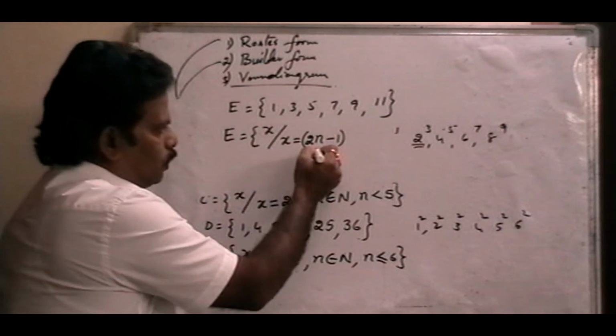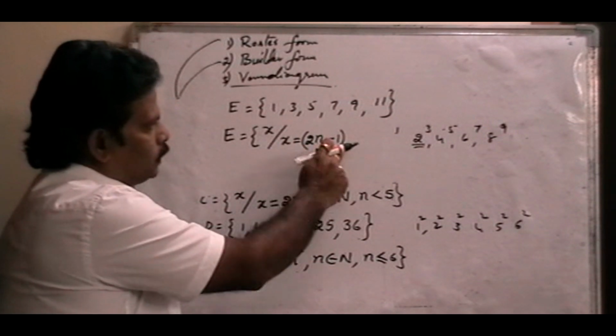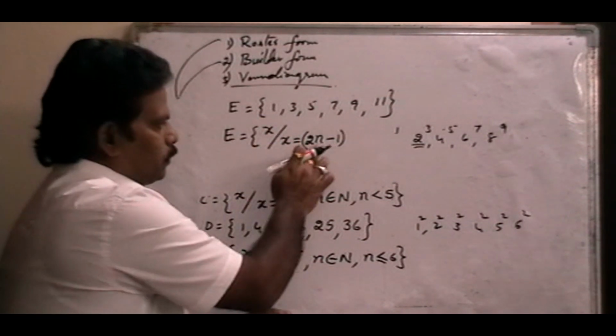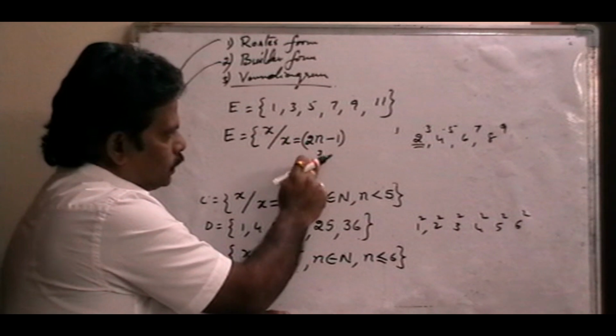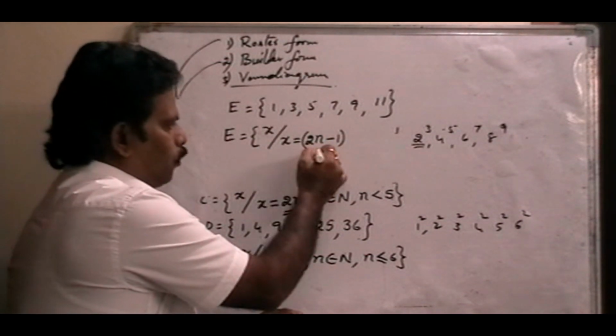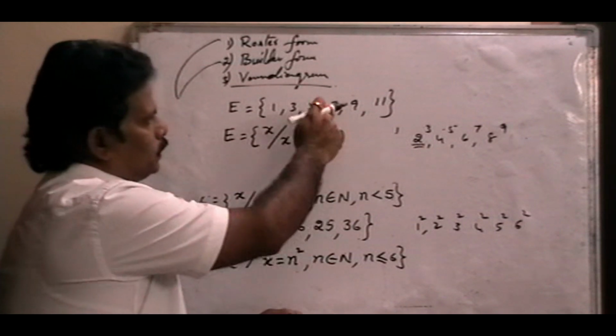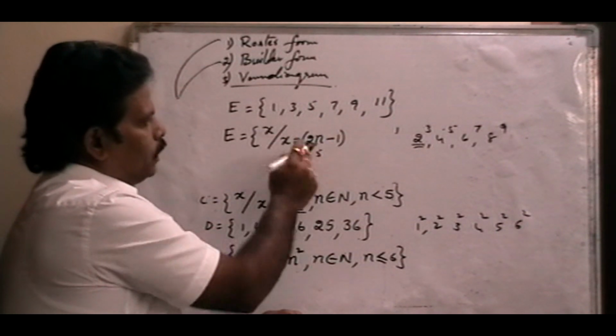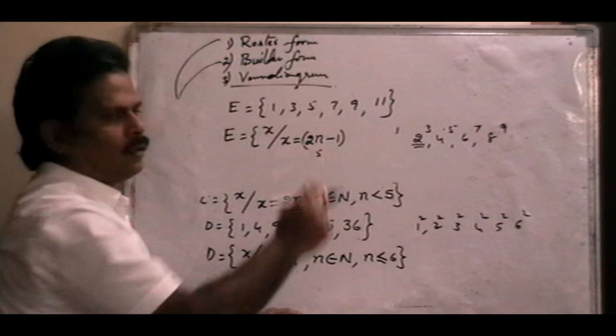Suppose if n is equal to 2, 2 twos are 4, 4 minus 1 is 3. If n is equal to 3, 2 threes are 6, 6 minus 1 is 5. If n is equal to 4, 2 fours are 8, 8 minus 1 is 7. If n is equal to 5, 2 fives are 10, 10 minus 1 is 9.